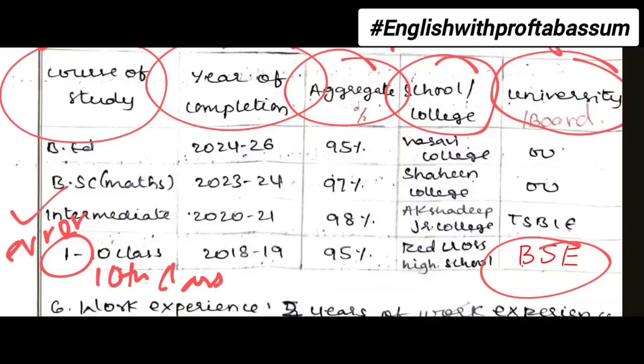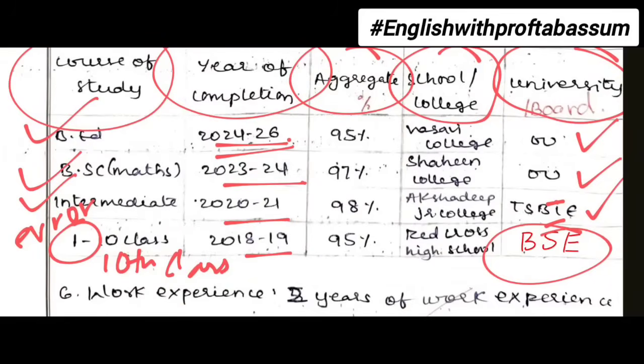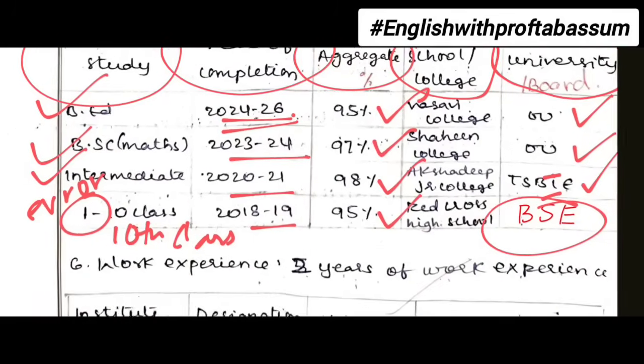Then above that intermediate from TGBIE or TSBIE, both are fine. Then BSc from Osmania University, B.Ed from OU. Any colleges, random college names you can write. Years you have to be careful. 18 to 19, 1 year 10th, then 2 years intermediate, 3 years graduation and 2 years B.Ed. Then in aggregate you can write any percentages.